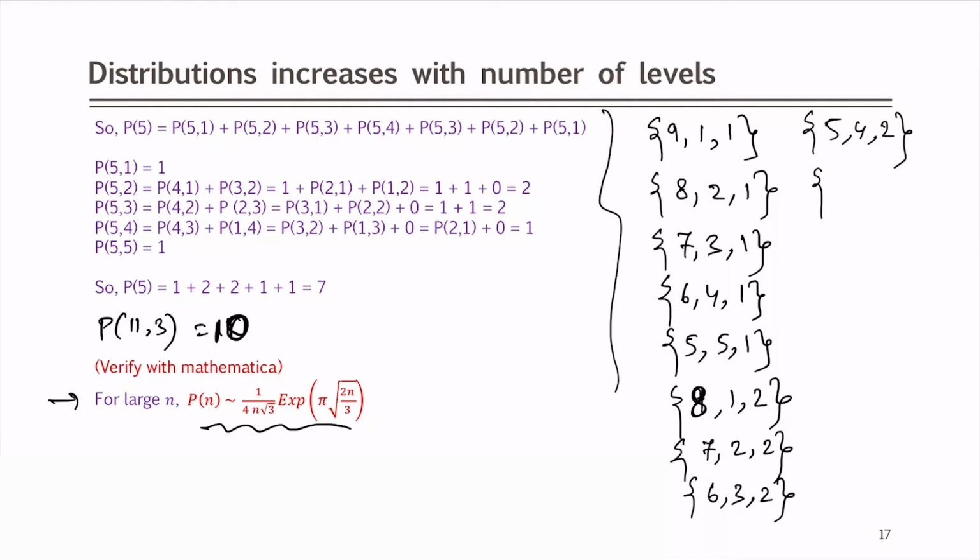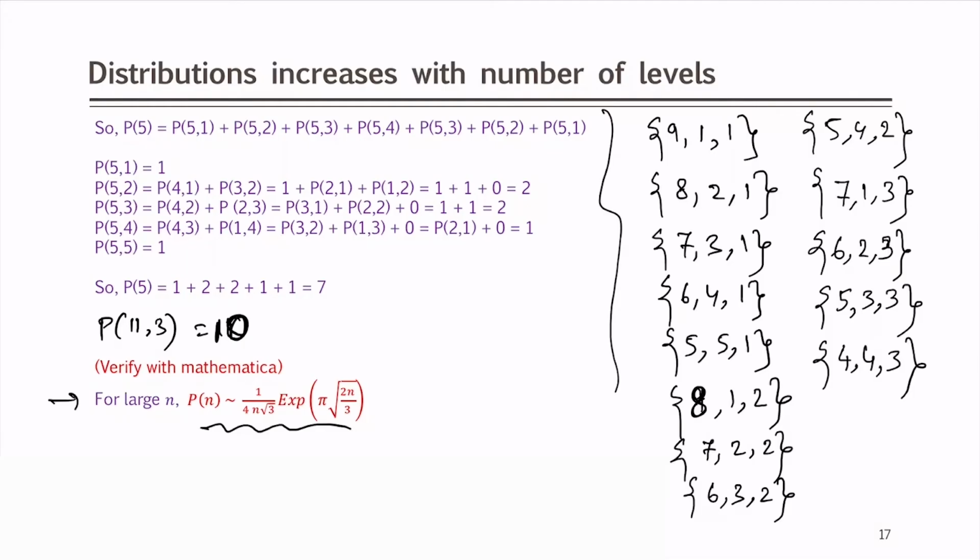So, now instead of 2 we are going to go to 3. So, if we start with 7 1 3, 6 2 3, 5 3 3, 4 4 3. Okay. Now, I am going to go to 4, which is going to match.